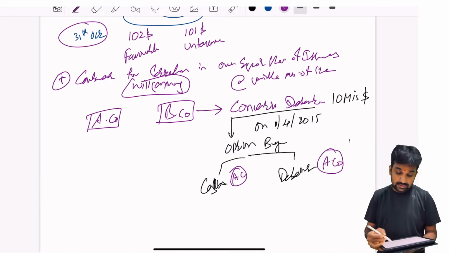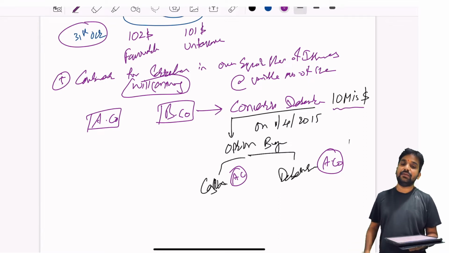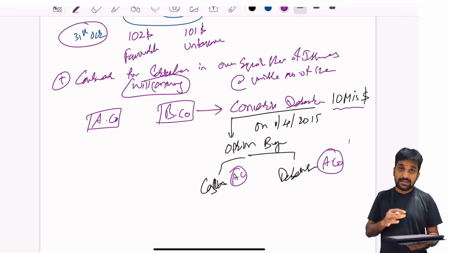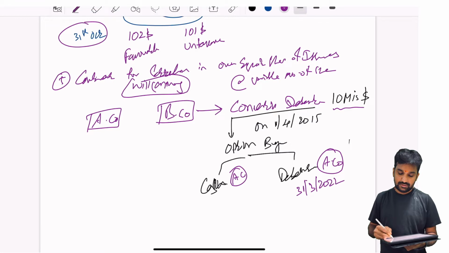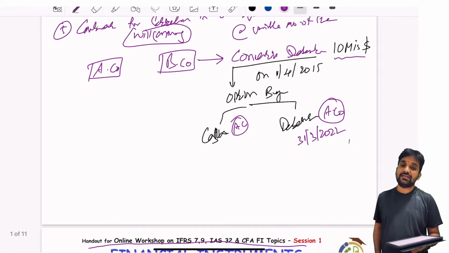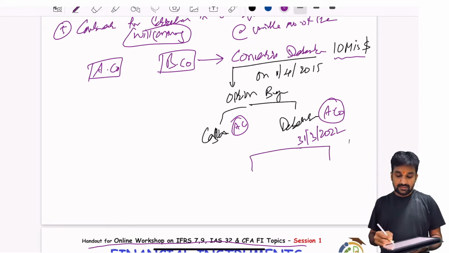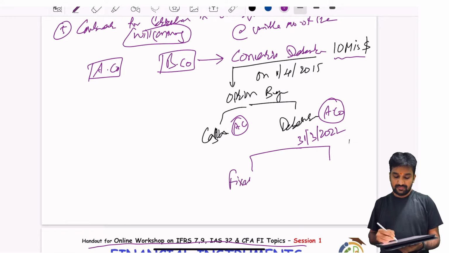Okay. Again, what they told: you have paid me $10 million. At the time of conversion, for example on 31st of March 2022, A company doesn't have the choice. The debentures are converted at a fixed number of shares.